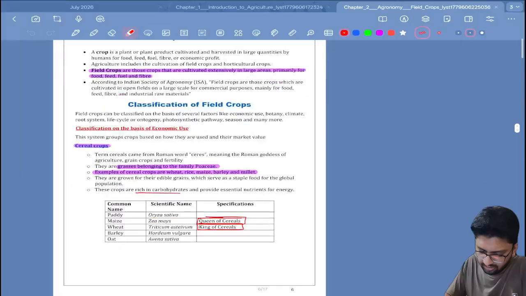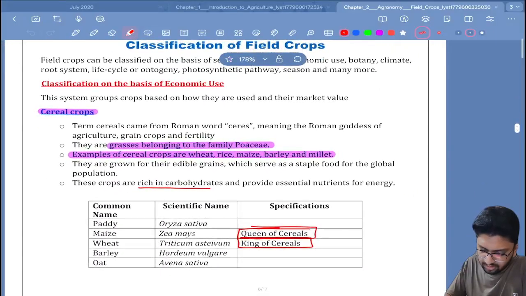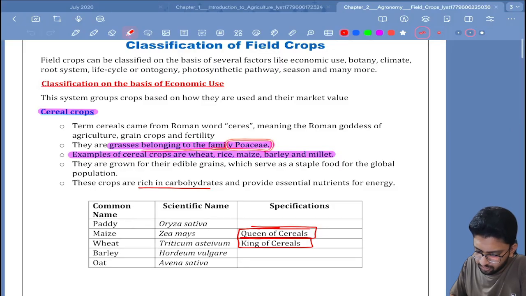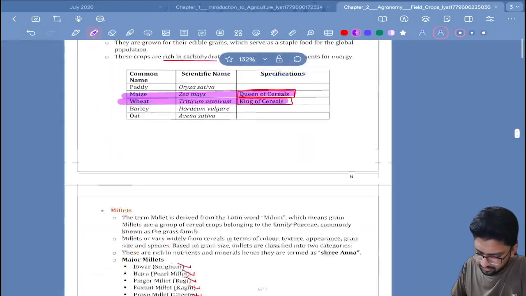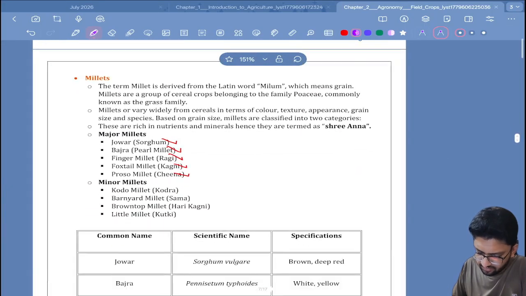Let us see in brief. What is a cereal crop? Belonging to the family of Poaceae. Examples of cereal crops are wheat, rice, maize, barley, millet. And just remember this as well. Maize is known as queen of cereals. Wheat is known as king of cereals. Millets, I think everybody knows millets now.